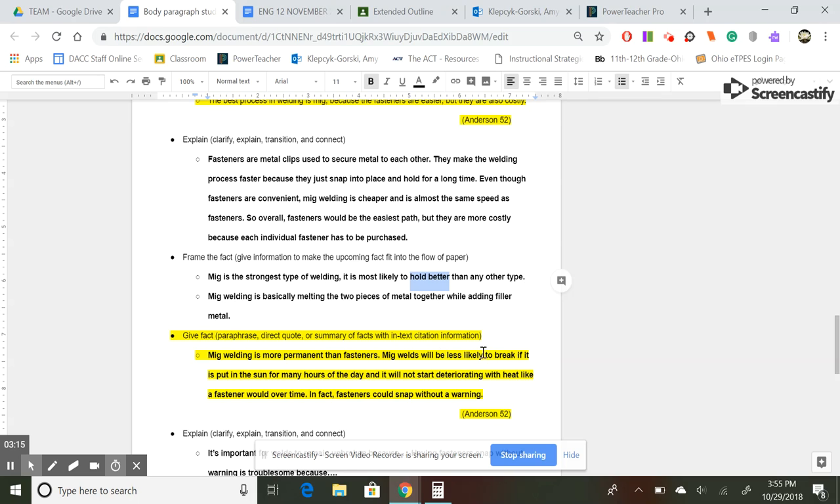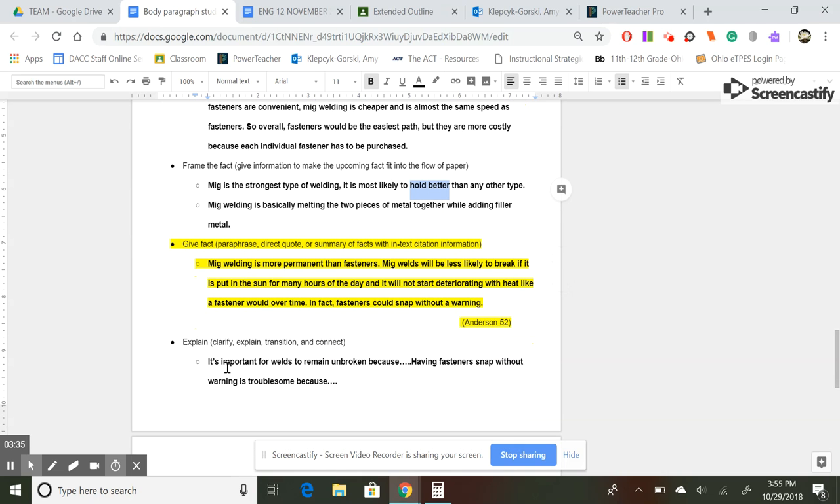MIG welds will be less likely to break if it is put in the sun for many hours of the day, and it will not start deteriorating with heat like a fastener would over time. In fact, fasteners could snap without warning. Okay, so this framing and this new fact pretty much sells me on the idea of MIG welding as being better. What I want, though, is more explanation for this fact. It's important for welds to remain unbroken. Okay, why? You're saying that it's not going to break. Why is that such a big deal?